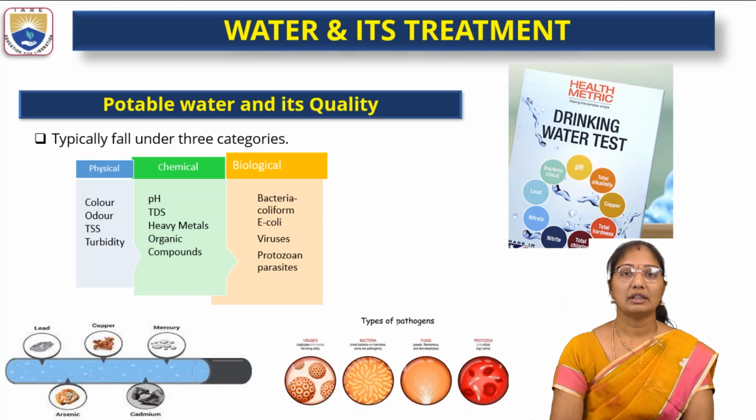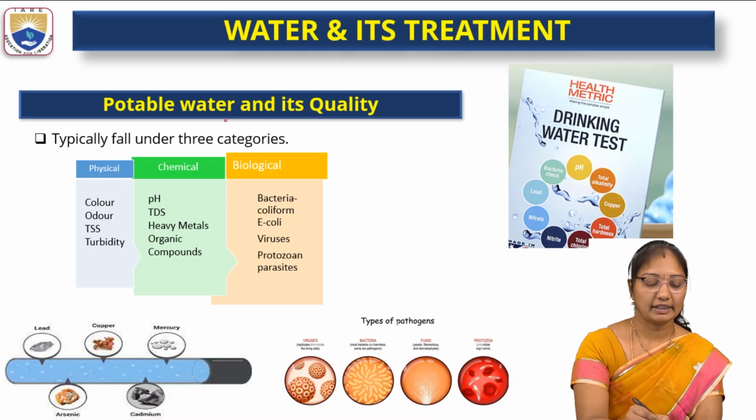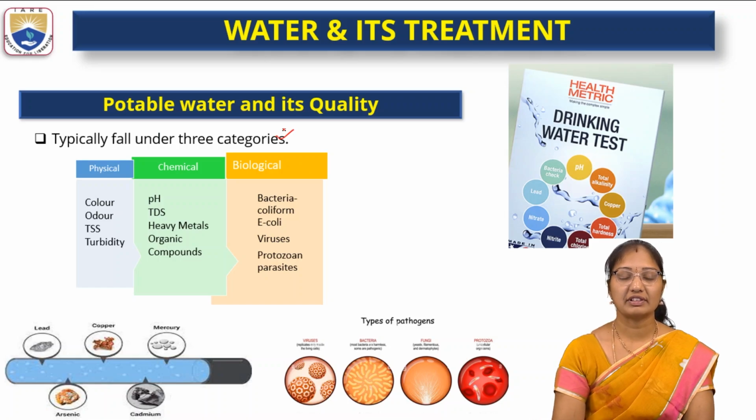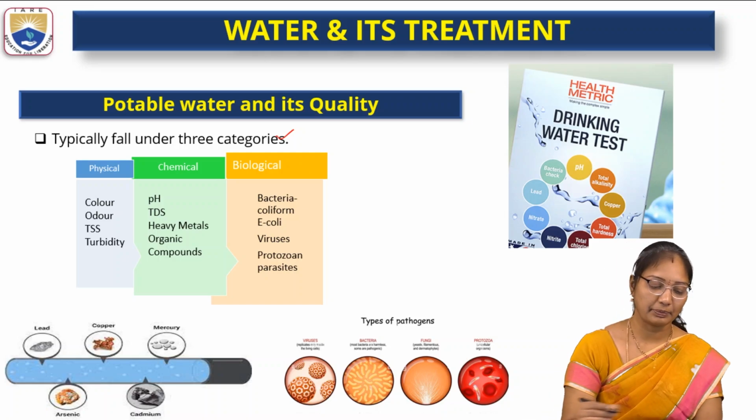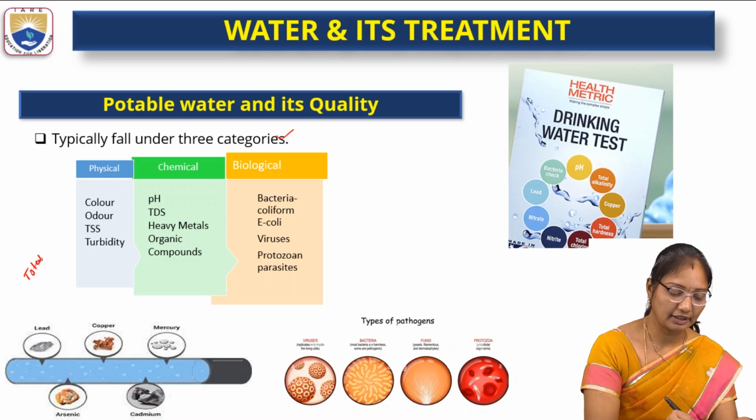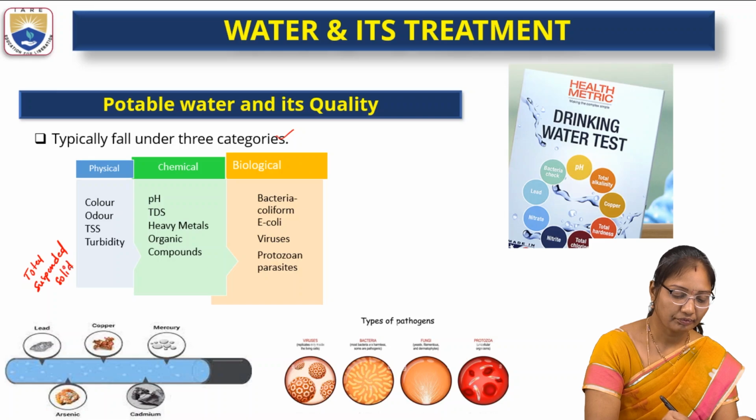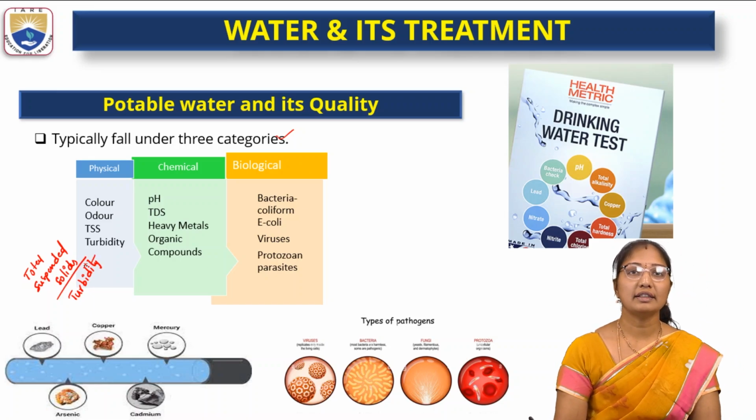So, the water quality of potable water falls under three categories. First, physical quality, then we will test for chemical, followed by biological. The physical category includes color, odor, TDS and TSS. TSS is total suspended solids. And turbidity. So these fall under this category.